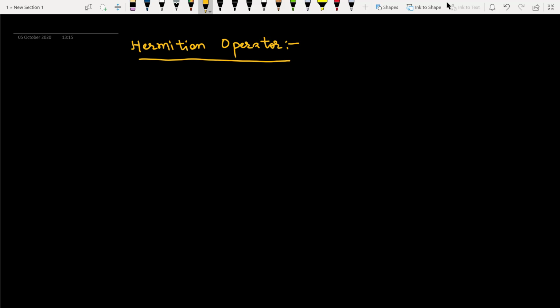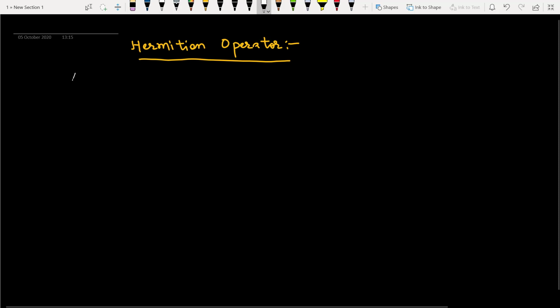Hermitian operator. In the previous lecture we have studied about momentum, energy, Hamiltonian operators. So today we will deal with Hermitian operator. It is a very important question for exam.